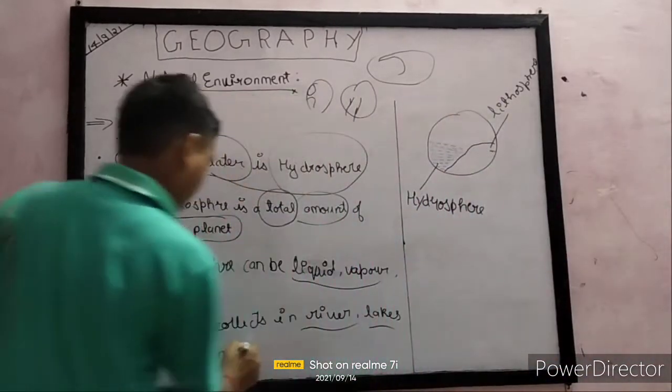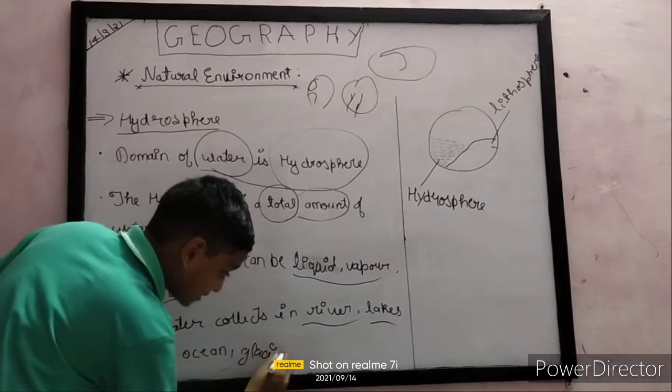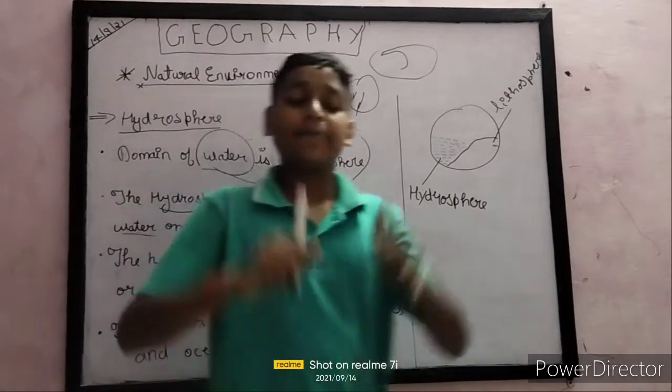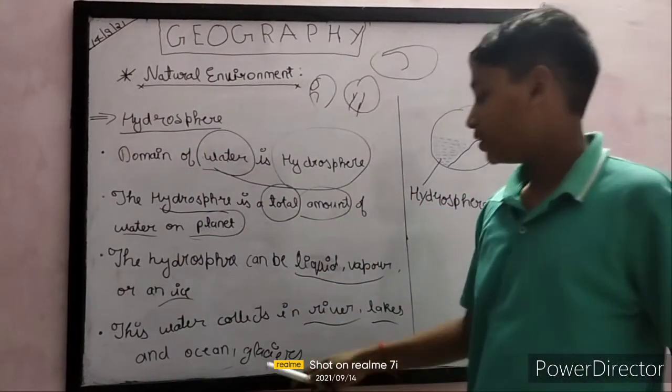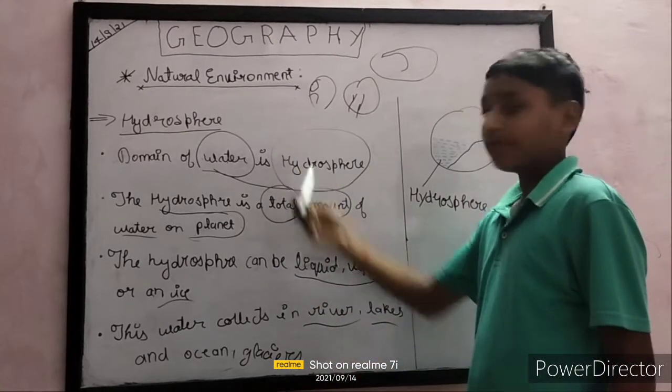There is one more topic: glaciers. Glaciers are also part of hydrosphere because they are big ice. The big mass of ice is called a glacier. A glacier also stores water. This is also part of hydrosphere.